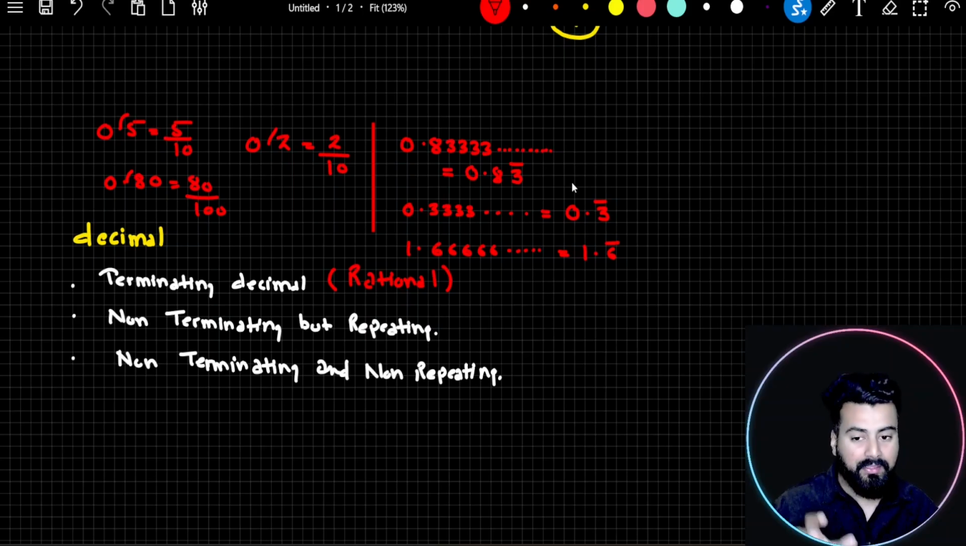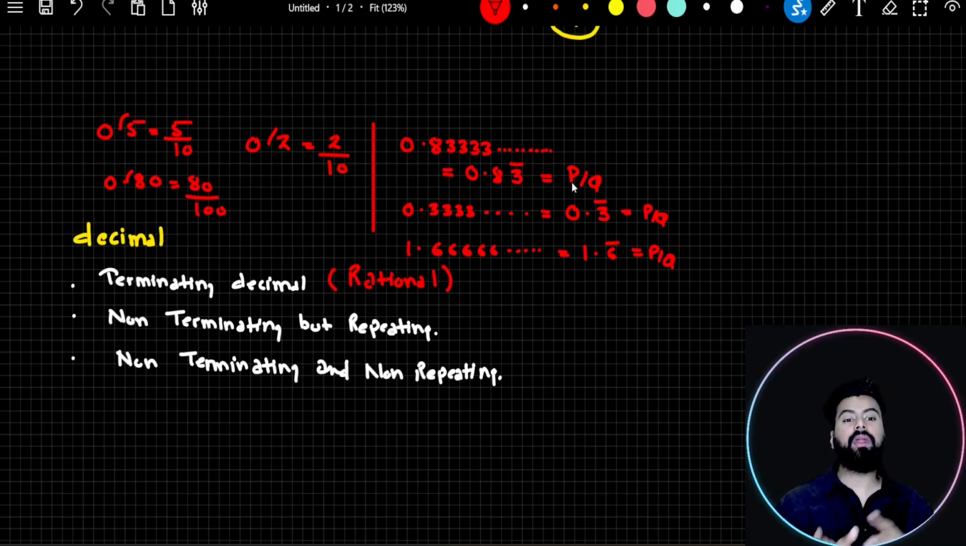Now, whatever numbers are from this category, non-terminating but repeating, all these numbers can be represented in P by Q form. Try to understand. I'll not discuss how to write such numbers in the form of P by Q, but I want you to realize that all the numbers which are non-terminating but repeating can be expressed in the form of P by Q. There is a way, and therefore these numbers are also rational in nature.